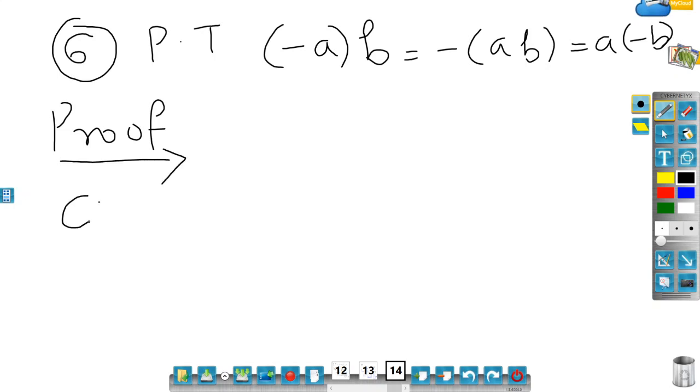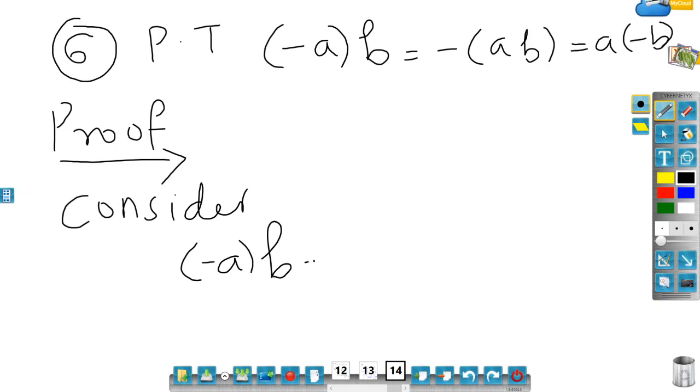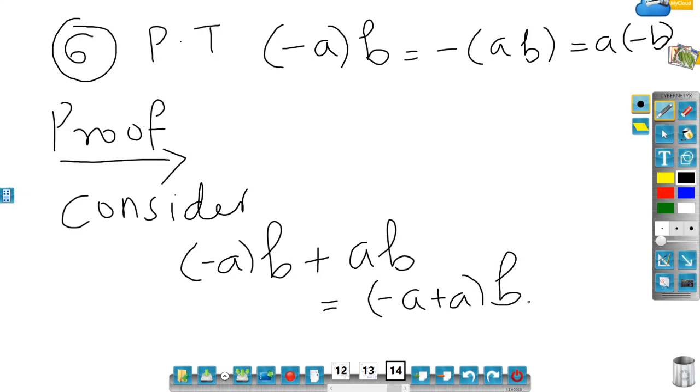So let me consider now one addition, minus A times B plus A times B. Let me consider this. So now you may wonder why I have suddenly considered this. We'll answer shortly. If I consider this, then I can take B outside, as it is distributive. I can see that.